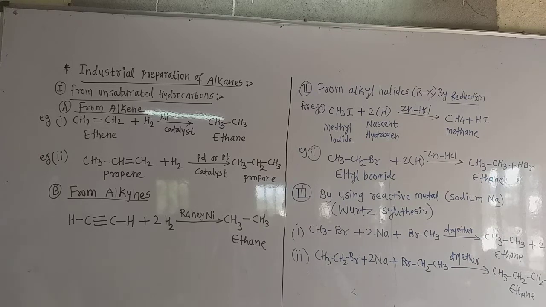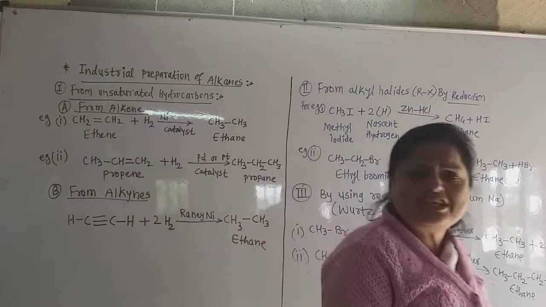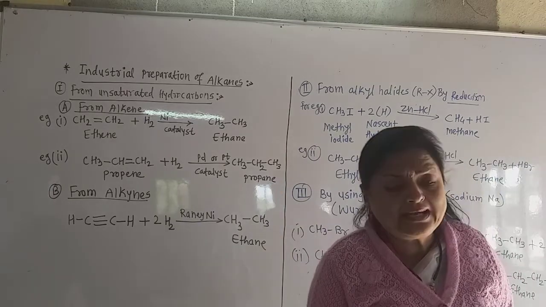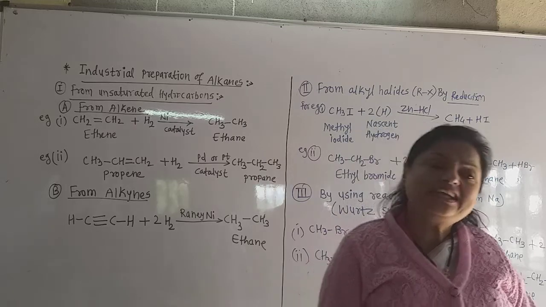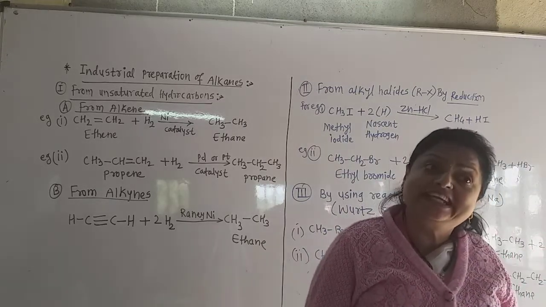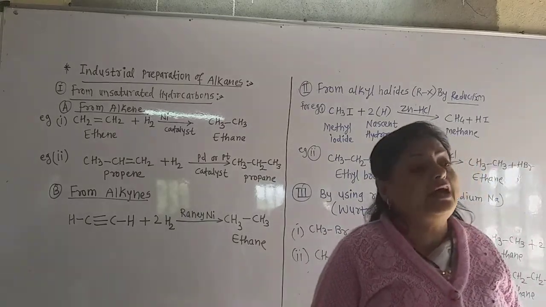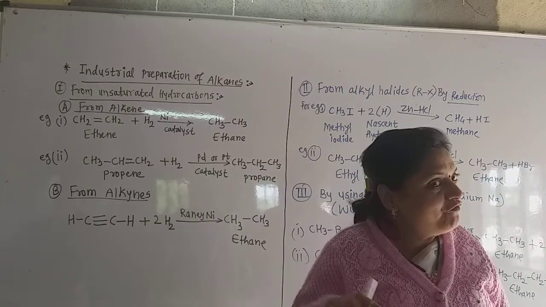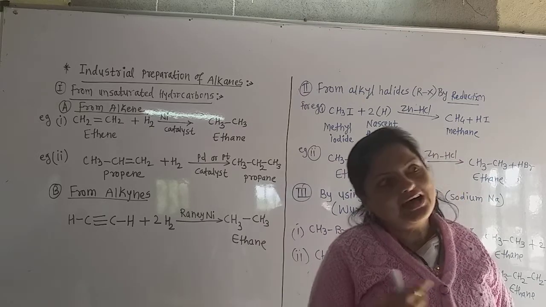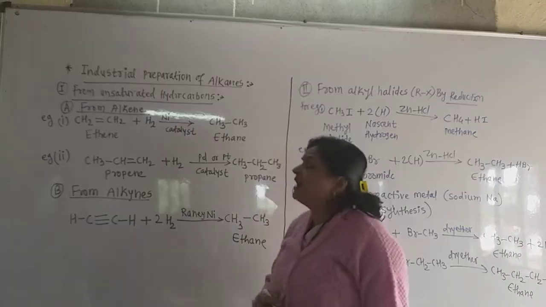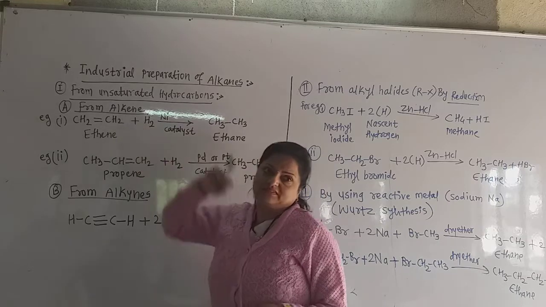There are two types of hydrocarbons: saturated hydrocarbons and unsaturated hydrocarbons. We know that the saturated hydrocarbons are called alkanes, and in unsaturated hydrocarbons there are alkenes and alkynes. But we have to prepare the saturated hydrocarbon, that is alkane, from an unsaturated hydrocarbon, alkene or alkyne. So let us first prepare alkane from alkene.